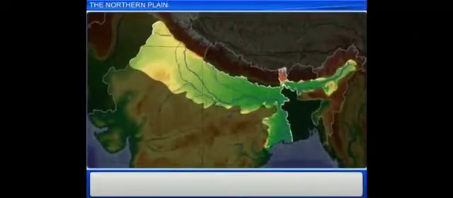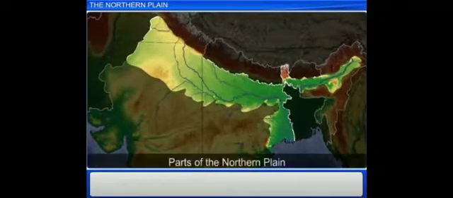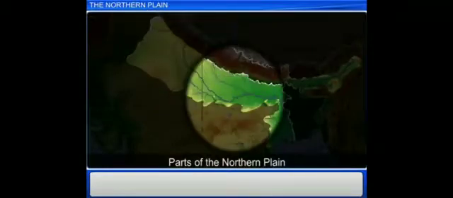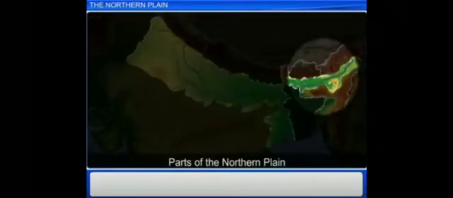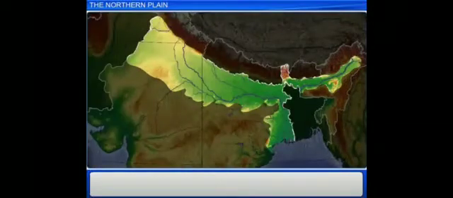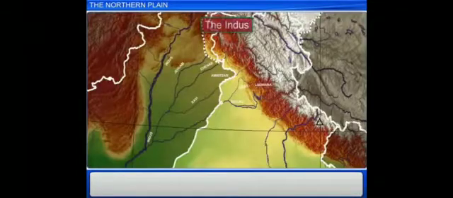Hello everyone. Now we will have a look at the northern plain. It is divided into three: the Indus, the Ganga, and the Brahmaputra. First, we will have a look at the Indus plain. The Indus plain is formed by the river Indus and its tributaries.